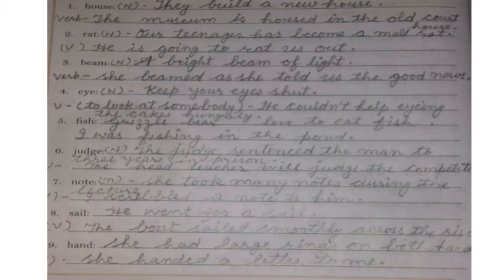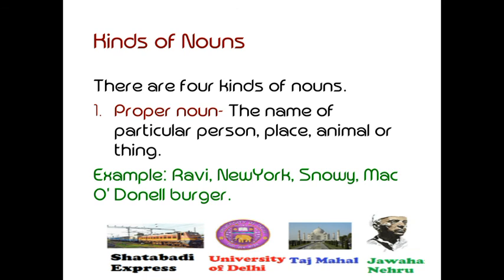and understand the meaning also in different sense. Okay, you can make your own sentence also, you can take help of a dictionary and make it, but you have to complete and understand, that is more important. Now look here, kinds of noun. You have studied kinds of noun many times.